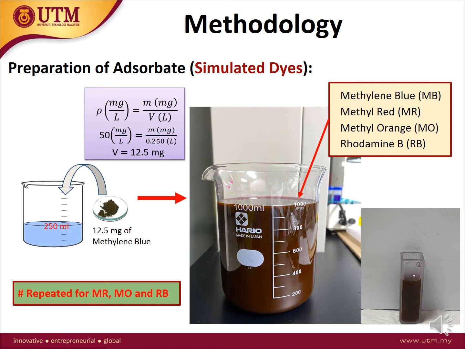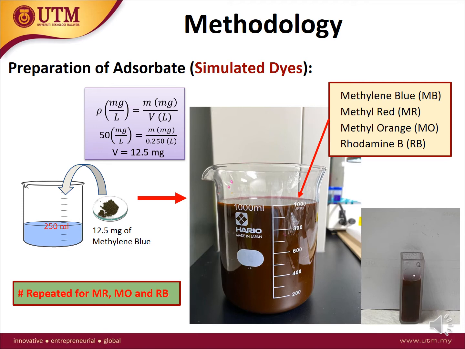This is the procedure for preparation of simulated dye. In this case, the adsorbate is the solution that will be adsorbed. Firstly, to prepare a 50 mg per liter concentration of methylene blue, the mass of methylene blue required was calculated using the equation provided. In this case, 12.5 mg. 12.5 mg of methylene blue was weighed and put inside a beaker to be dissolved with